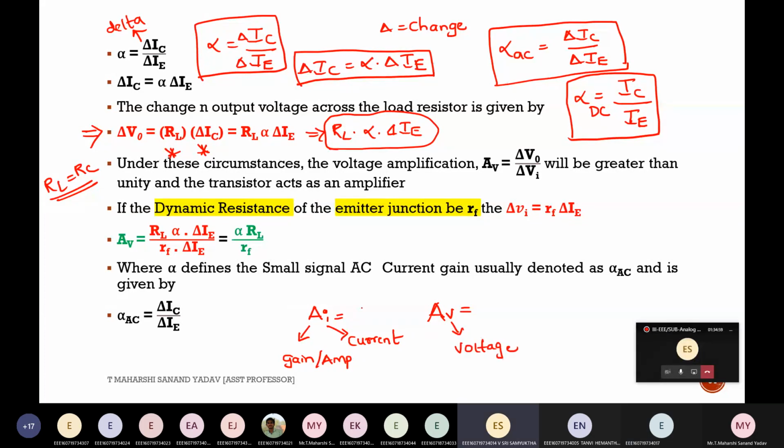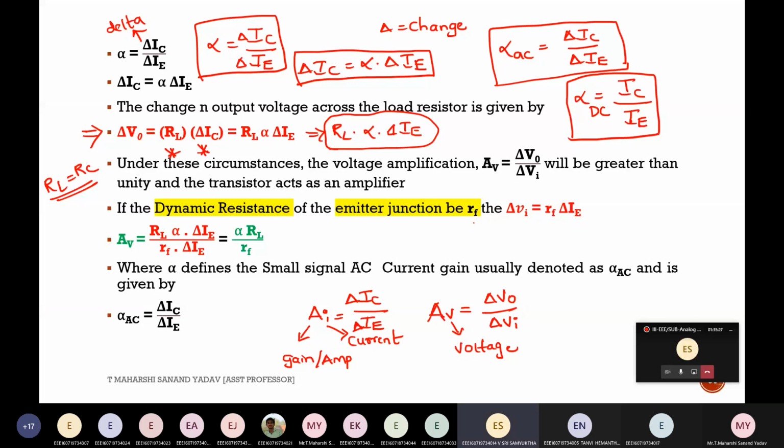Now tell me, what is AI? Output current by input current. In our case, what is output current? It is IC. Input current is IE. Next AV, output voltage by input voltage. As this is AC, you can make use of delta. If it is AC, simply make use of delta. If it is DC, no need of it.